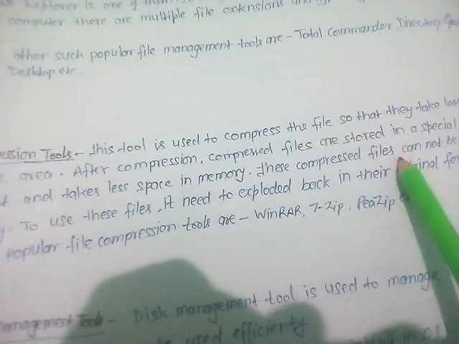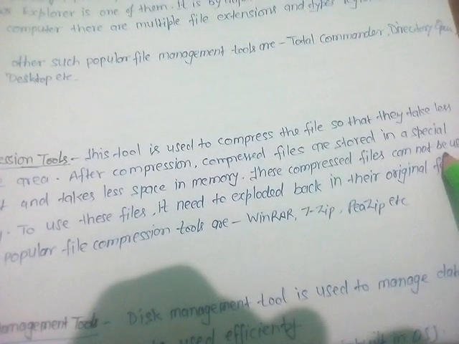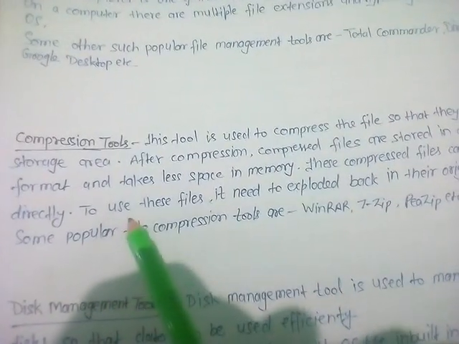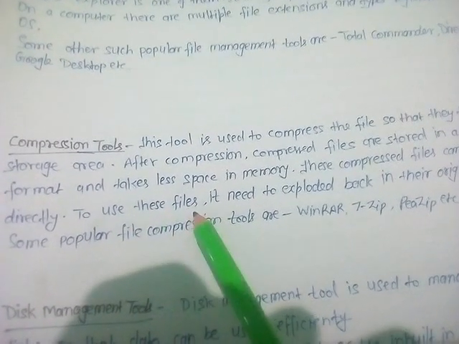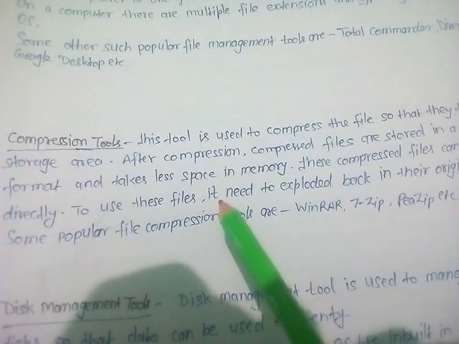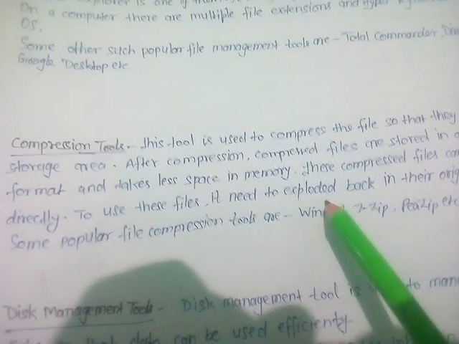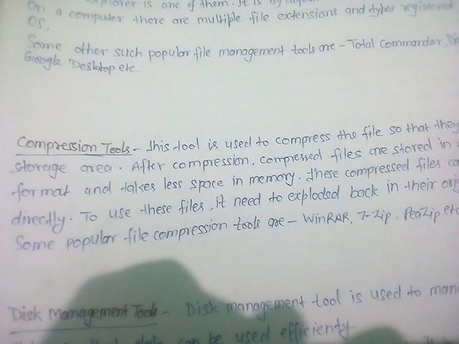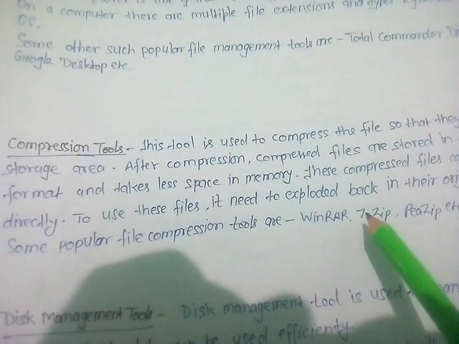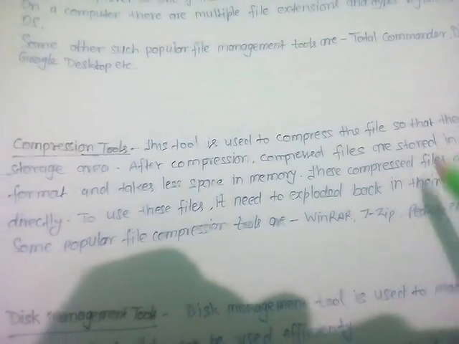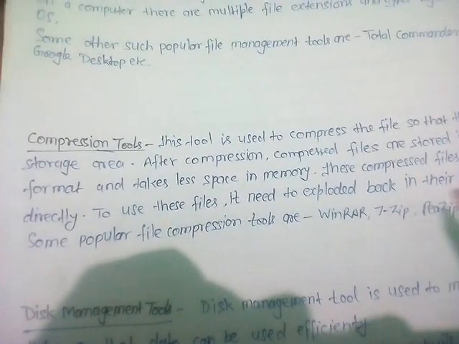These compressed files cannot be used directly. They can be used after uncompressing, I mean after exploding them back into the original form. For example, WinRAR, 7-Zip, PKZip are compression tools.